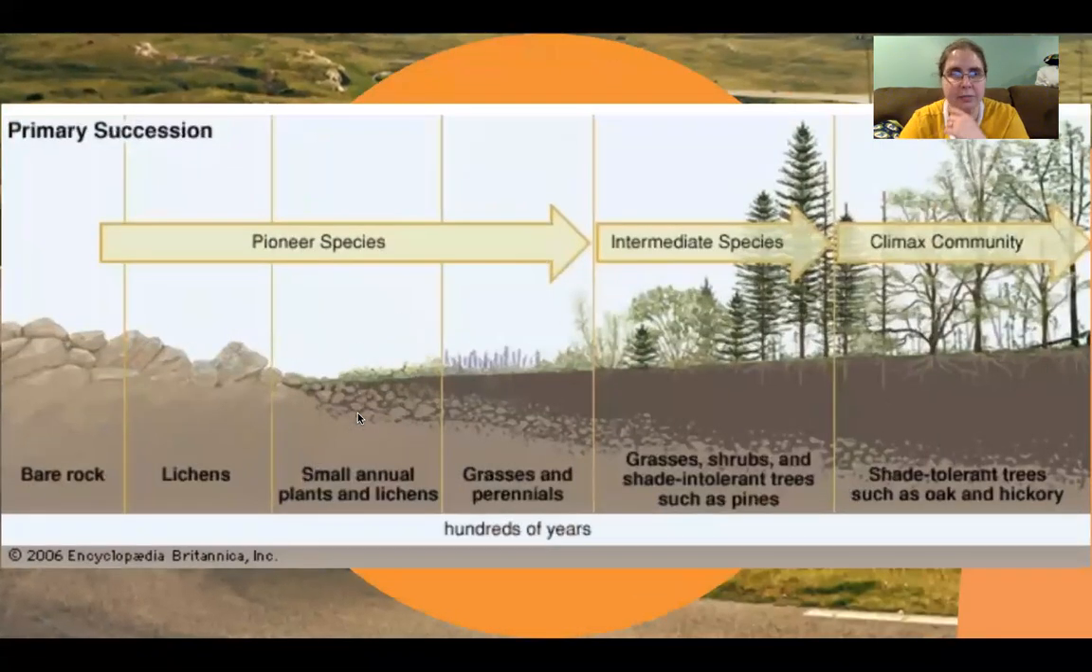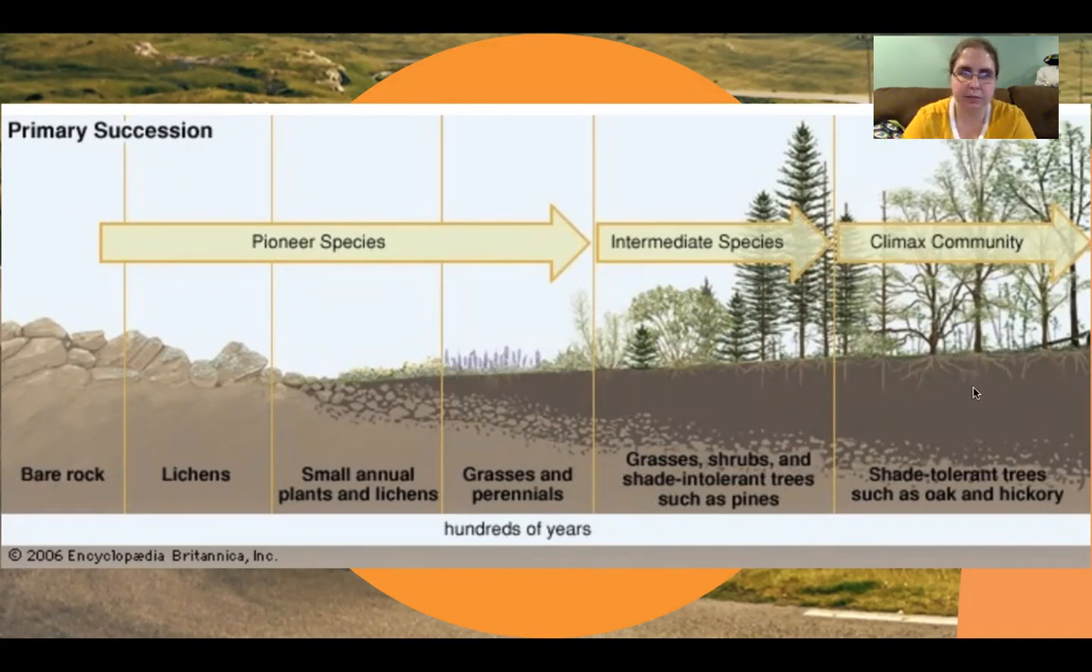This is just an example of it, showing bare rock. We got some lichens on it. Once the lichens start to form soil, we have some small annual plants, which over time, this is hundreds of years, you can get grasses and perennials, then grasses, shrubs, shade intolerant trees, and then shade tolerant trees, which are going to be your bigger ones.